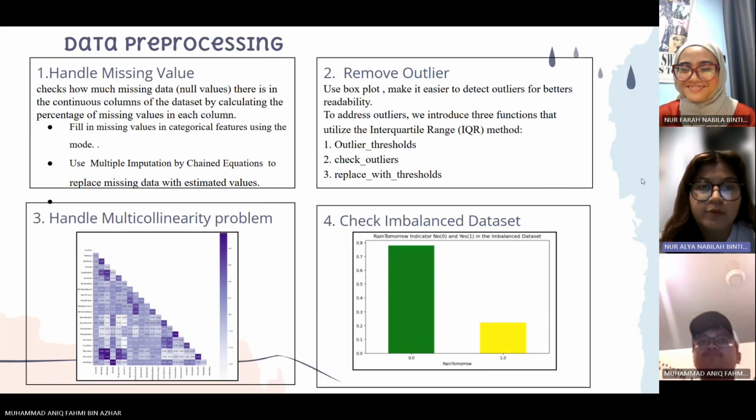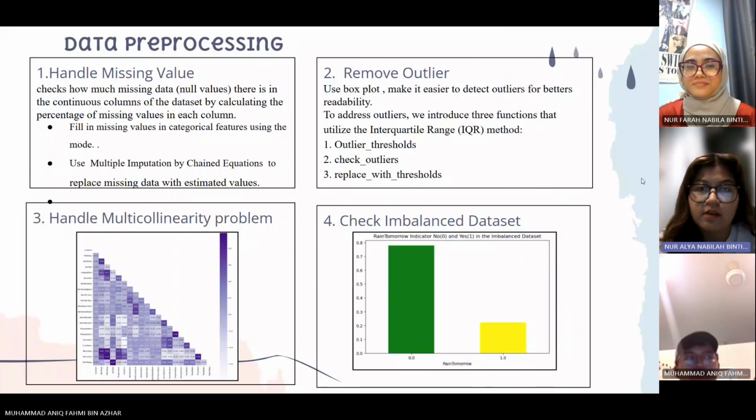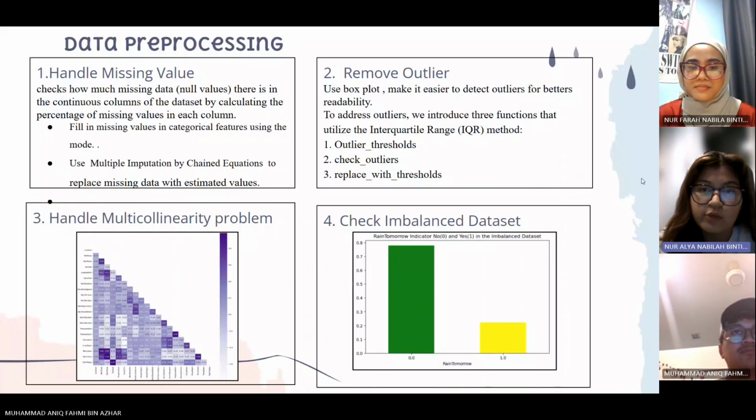Going to the data preprocessing, I will mention four important things that we did here. First is handling missing values. We check how much missing data there is in the dataset by calculating the percentage of missing values in each column. We fill in the missing values in categorical features using the mode, and use multiple imputation by chained equations to replace missing data with estimated values.